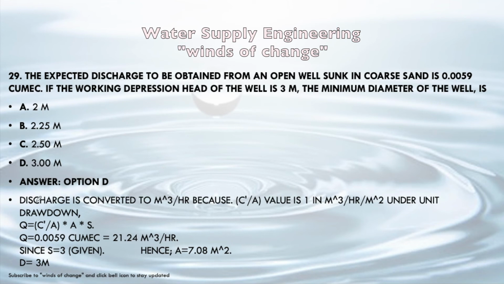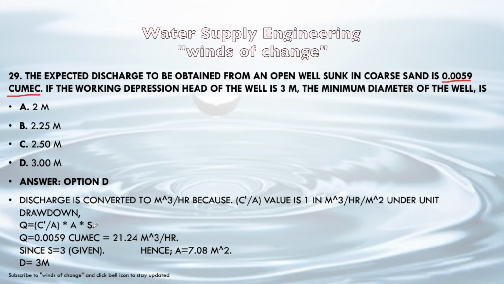which is given here. Okay, now it is being provided that Q value, that is Q is 0.0059 cubic. Cubic means m cube per second. Okay, and we have to convert it into m cube per hour to use in this formula. So it will be 12.24 m cube per hour. This formula is in m cube per hour. Okay, now we will put it into this formula.